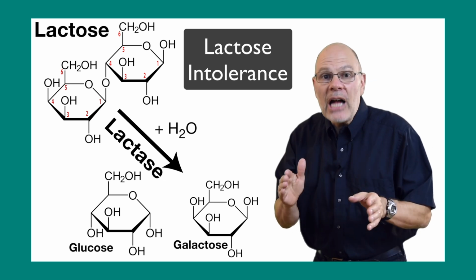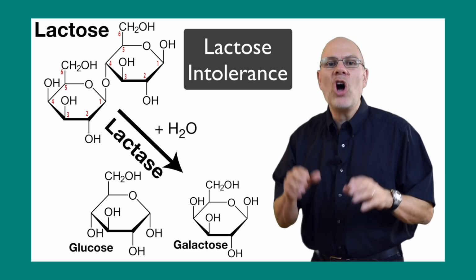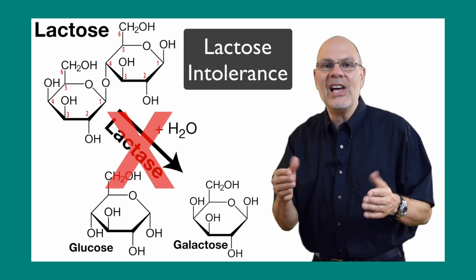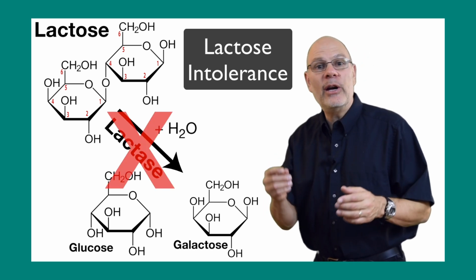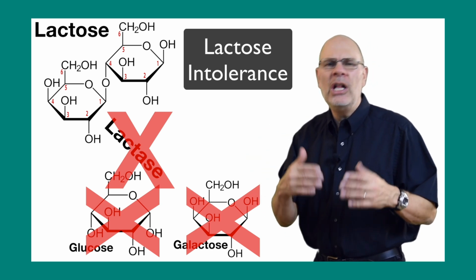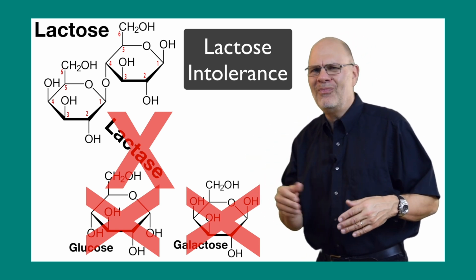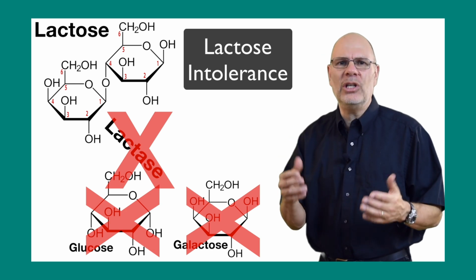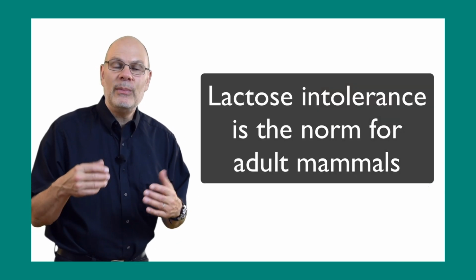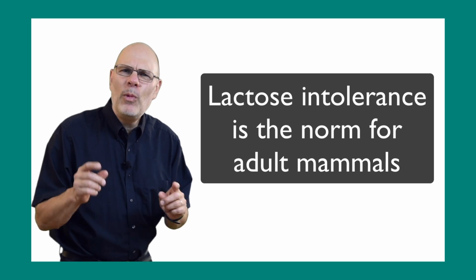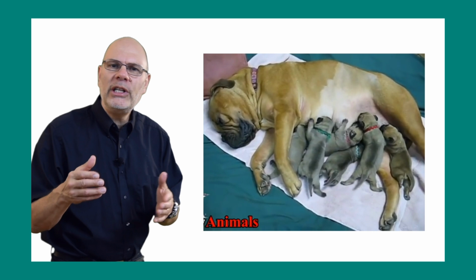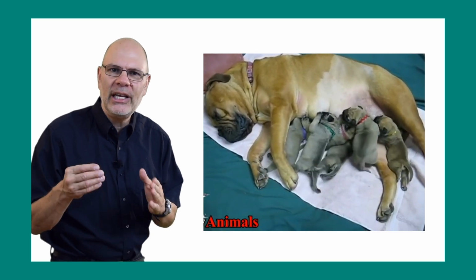Now, a lot of adult humans, including me, are lactose intolerant. That means that as adults, we don't synthesize the lactase enzyme, and therefore we can't digest lactose, and ingestion of lactose leads to all kinds of indigestion, cramping, flatulence, diarrhea, nasty stuff. Lactose intolerance might seem like some unfortunate disease, but when you think about it, lactose intolerance is the norm for mammals. You only need to digest lactose when you're a suckling infant.